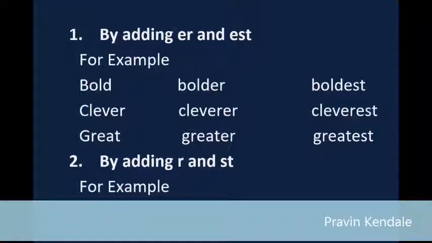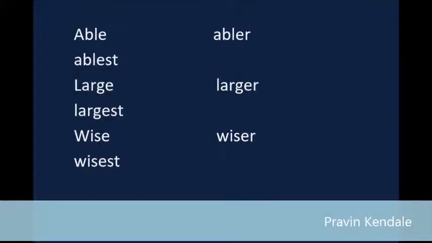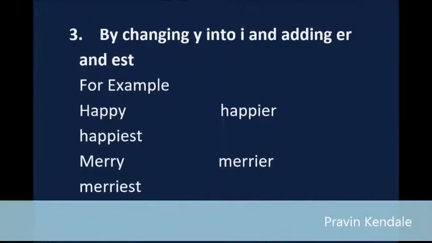2. By adding r and st. For example, able, abler, ablest. Large, larger, largest. Wise, wiser, wisest. 3. By changing y into i and adding er and est. For example, happy, happier, happiest. Merry, merrier, merriest. Wealthy, wealthier, wealthiest.